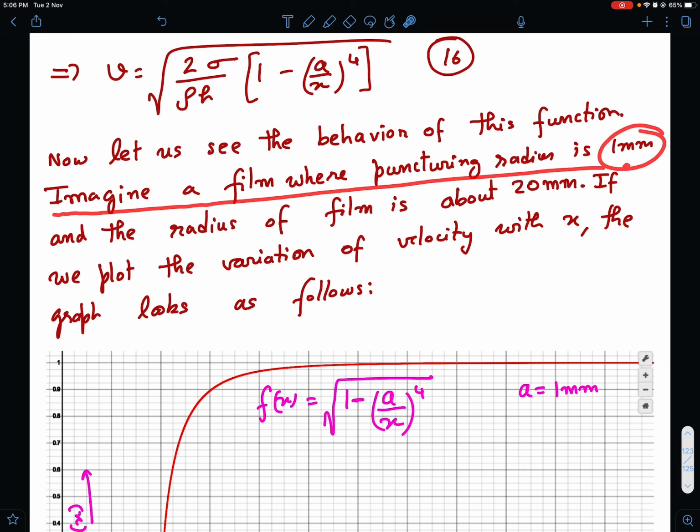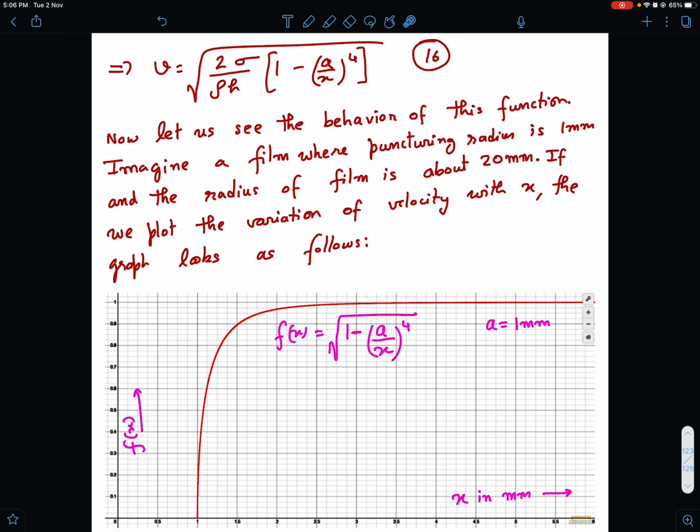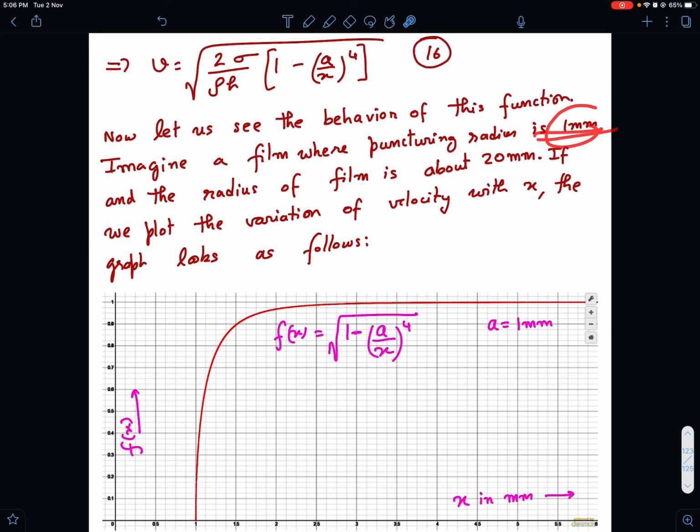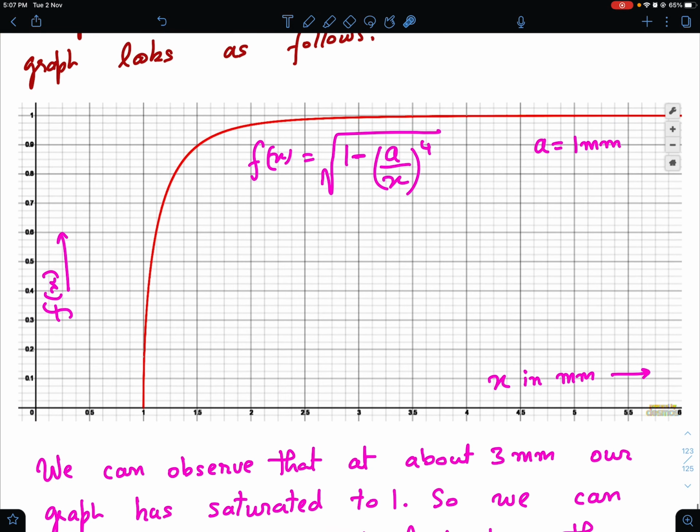of film retraction, okay. So let's imagine a film where puncturing radius is 1 millimeter. Let us say your a is 1 millimeter, and I plot the value of x from 1 millimeter onwards and see how this factor behaves. 2 sigma by rho h I am not very much interested in, because this is what is varying with x. So I have plotted the behavior of this velocity factor, let's call it. Let's say 2 sigma by rho h is 1, root of this factor is 1, and then I want to know how this factor behaves. So I plotted this for puncturing radius of 1 millimeter, and with respect to x I have plotted this function.